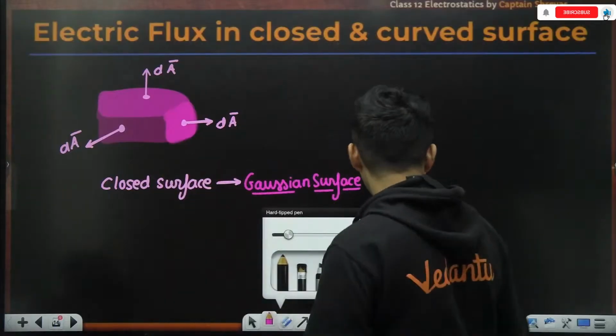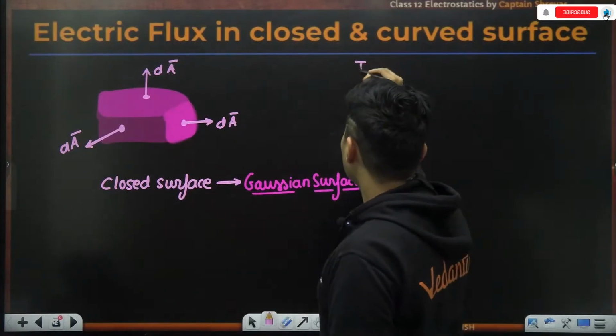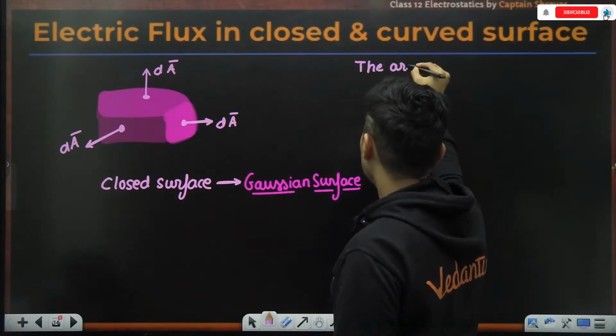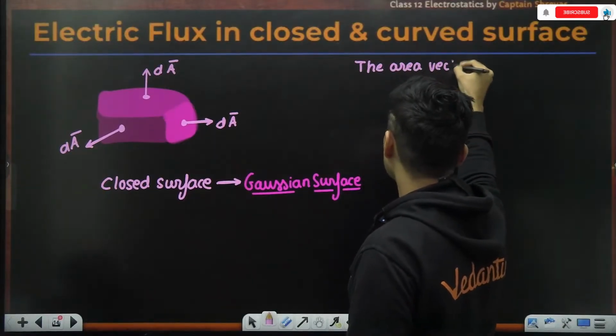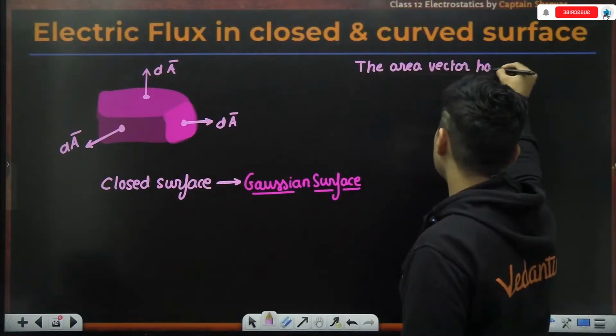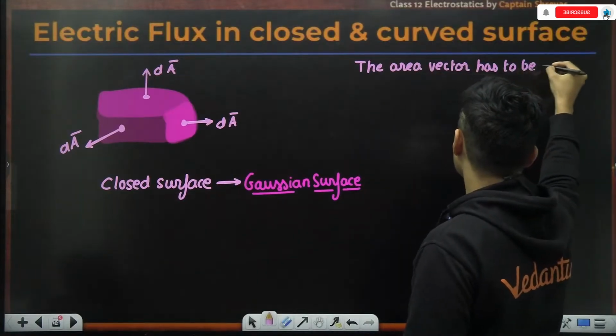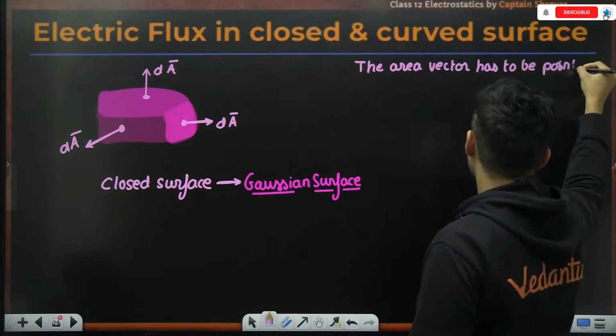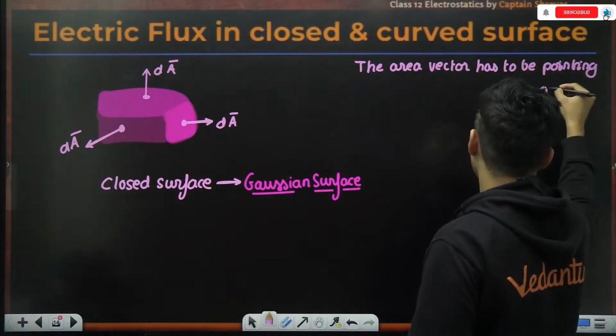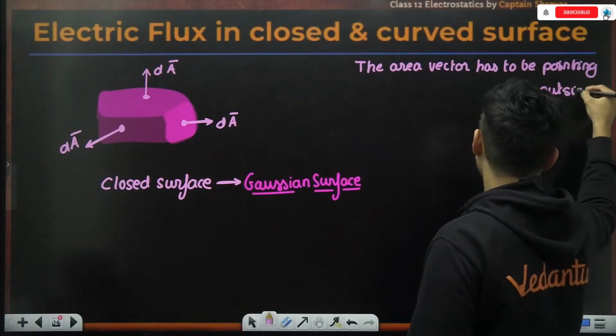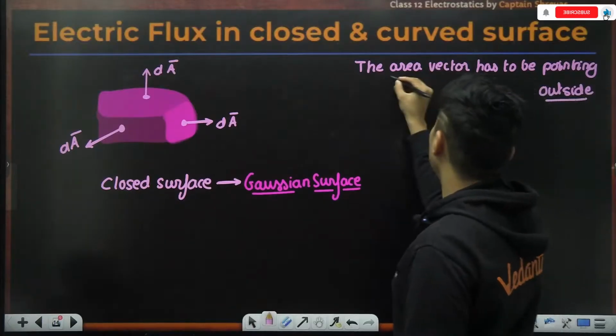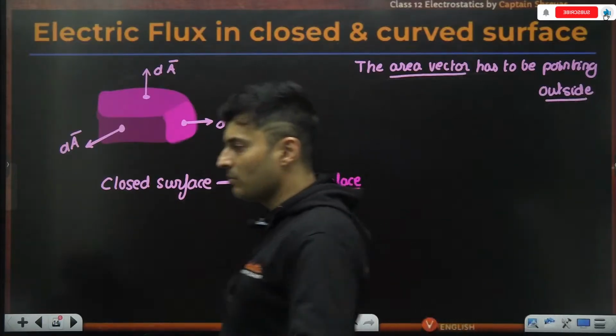So for a closed surface, the area vector has to point outward. This is very, very important.